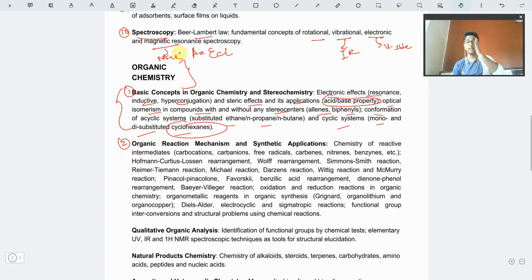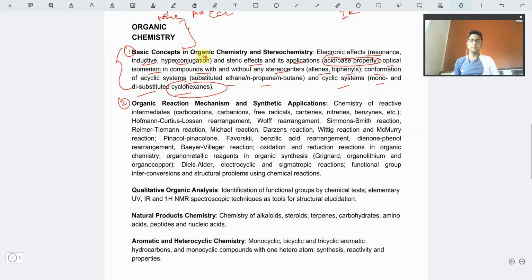Okay. The next part is the biggest and the most applicable, the most advanced and the most asked part of organic chemistry, that is reactions. Okay, so reactions is basically the main thing that we expect in the organic chemistry part. So here there are a huge number of reactions along with the mechanisms. The mechanisms include intermediates like carbocation, carbanion, free radical, carbene, nitrene, benzyne, all these kinds of intermediates.